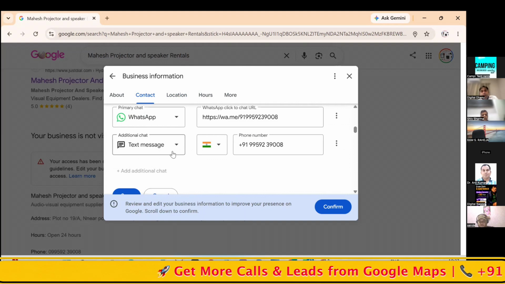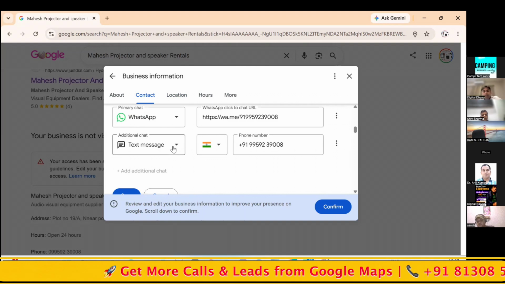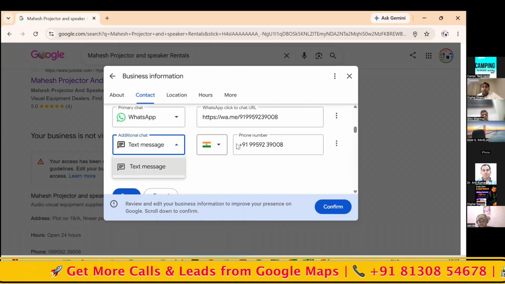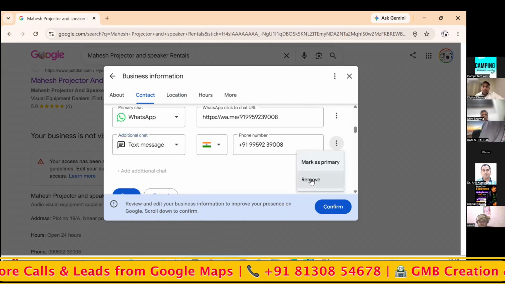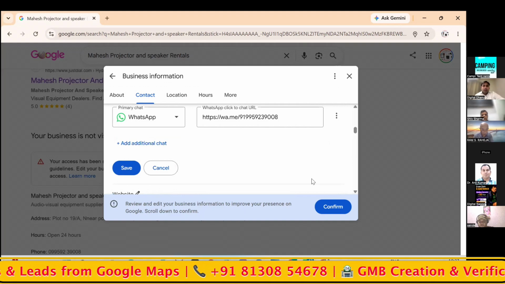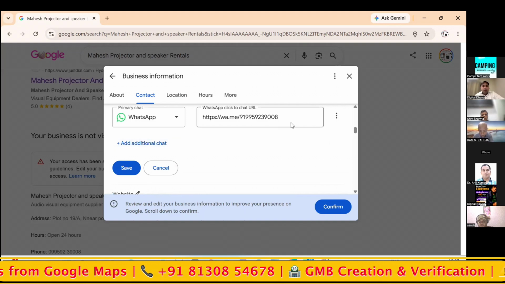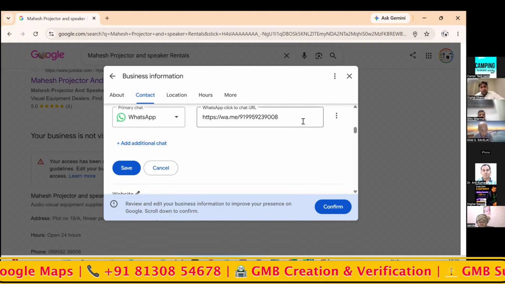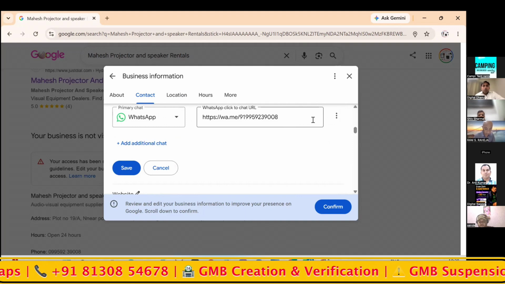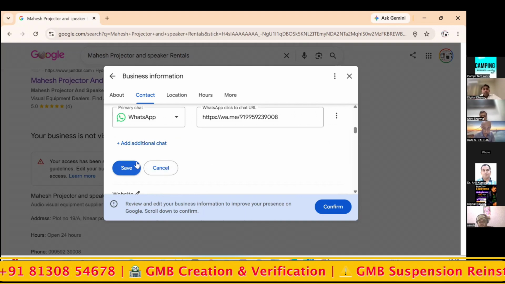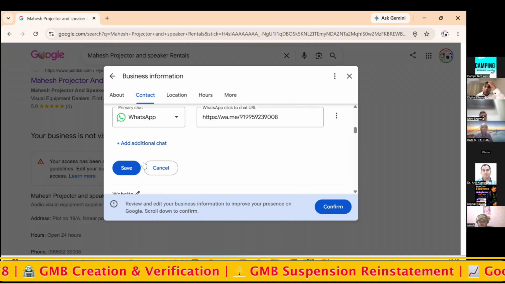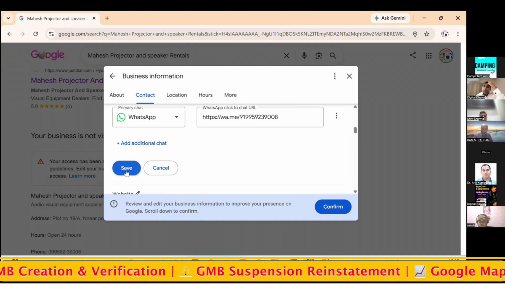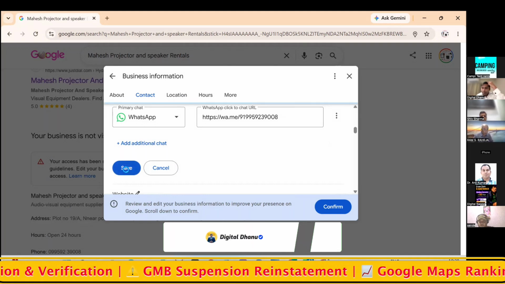Do you text somebody nowadays? No. Then why are you expecting somebody will text you? Remove that. WhatsApp you can keep it, or you can remove it. It is better you remove that while the profile is suspended, and then you follow the Google Business Profile suspension removal process.